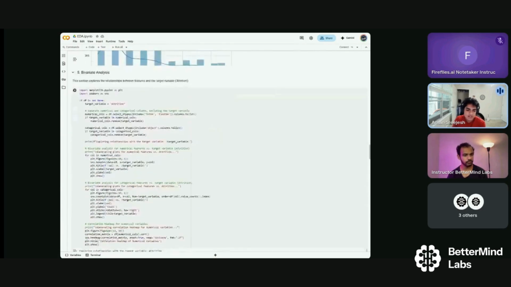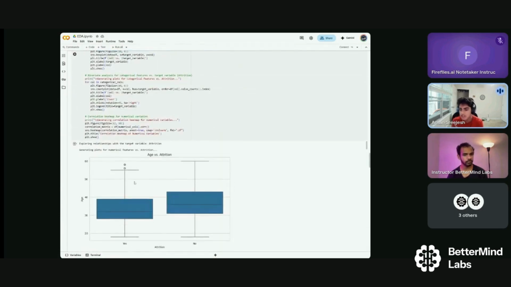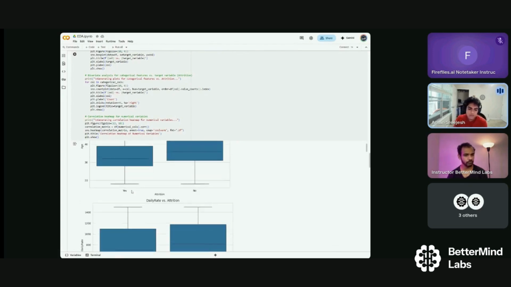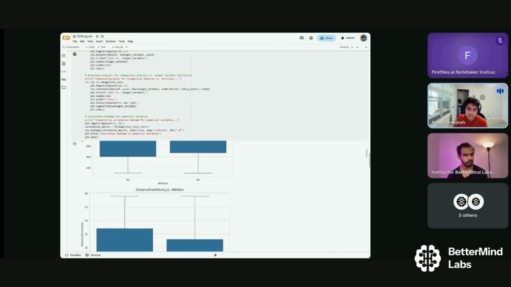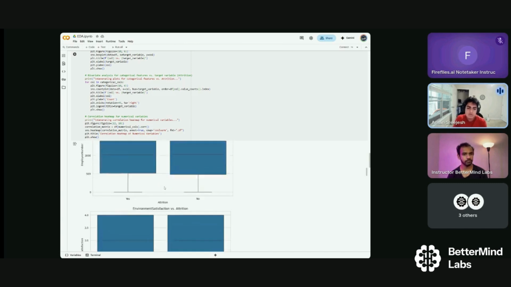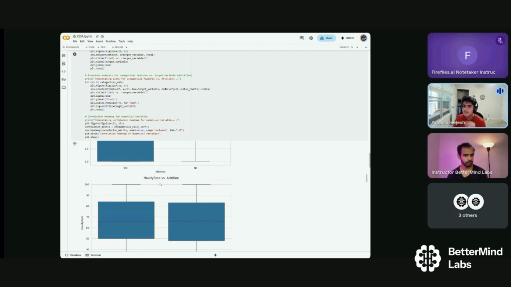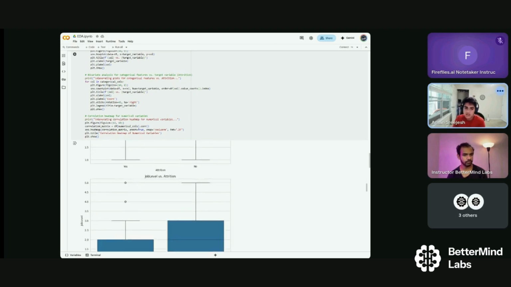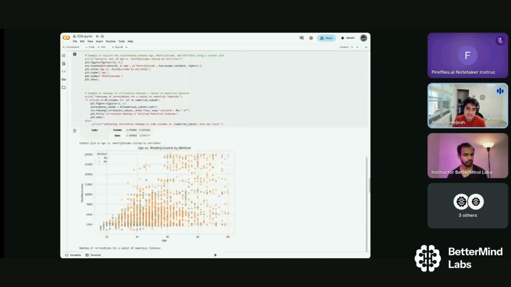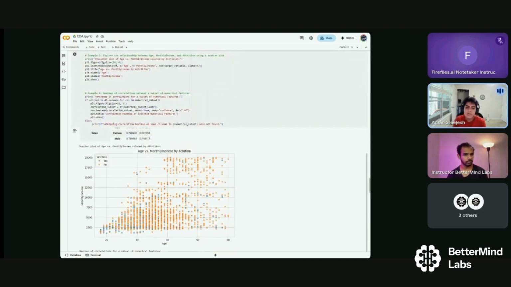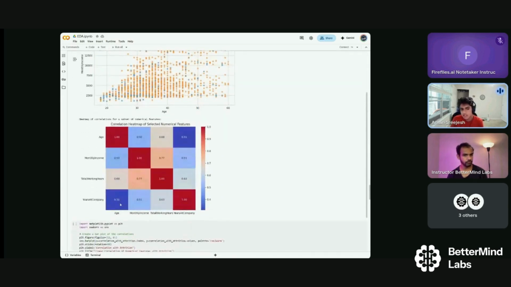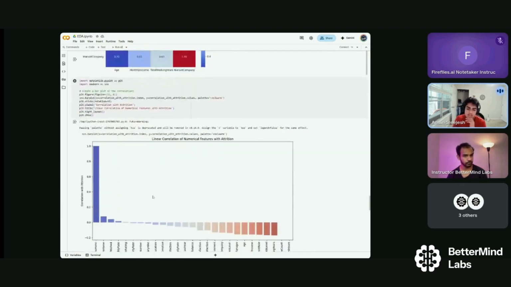And then if you transition to bivariate analysis, this shows how each thing correlates with attrition. So this shows how, for example, daily rate correlates and distance from home. And as I showed before, the more satisfied you are, the less likely you are to have attrition. So this shows how those correlations can occur, and I was able to draw conclusions using these charts. And then lastly, the multivariate analysis. So this shows how multiple variables can influence attrition, and also a correlation heat map of the features just to see how the things correlated and which ones were more connected to others.